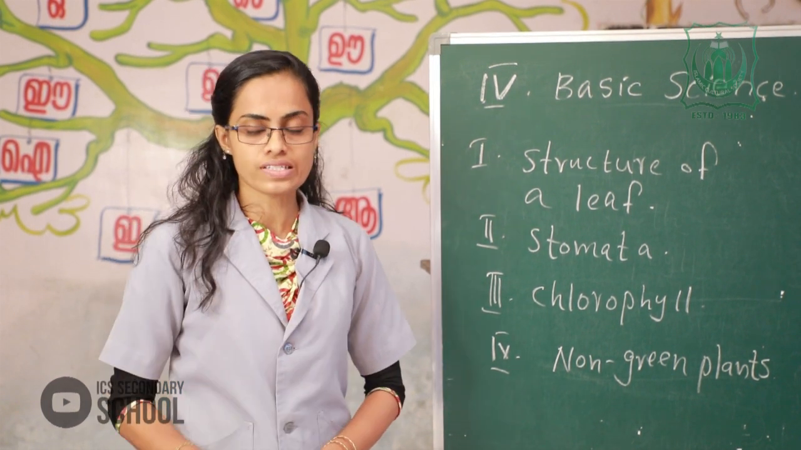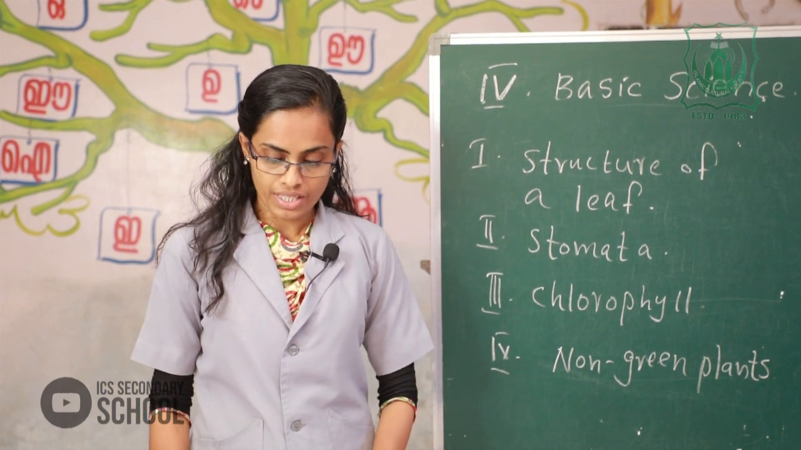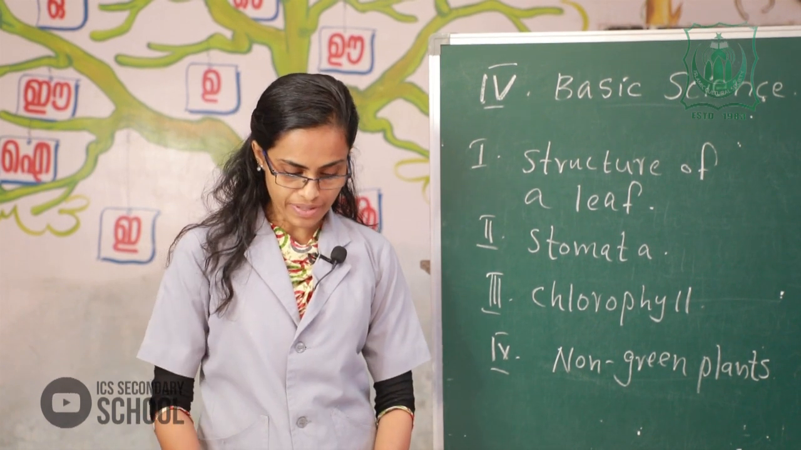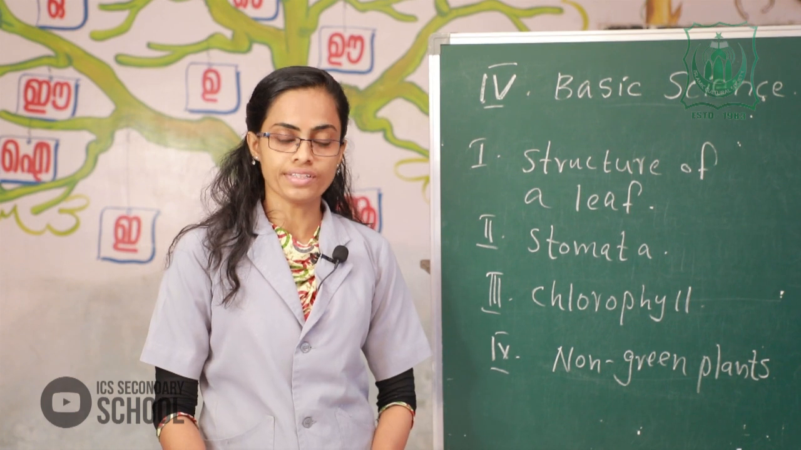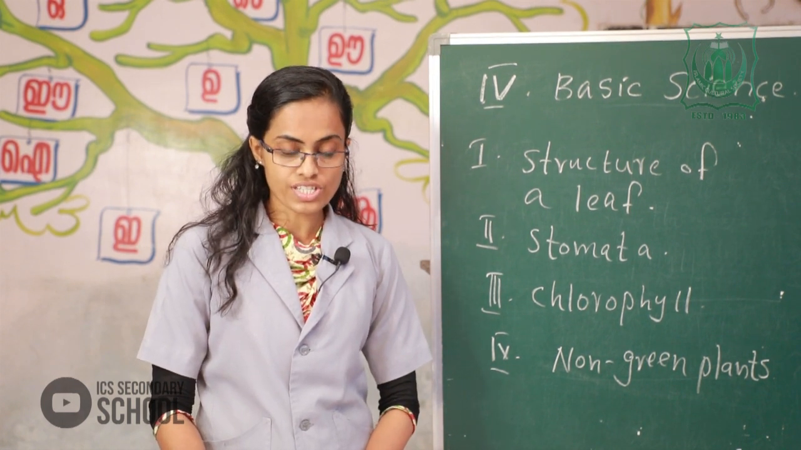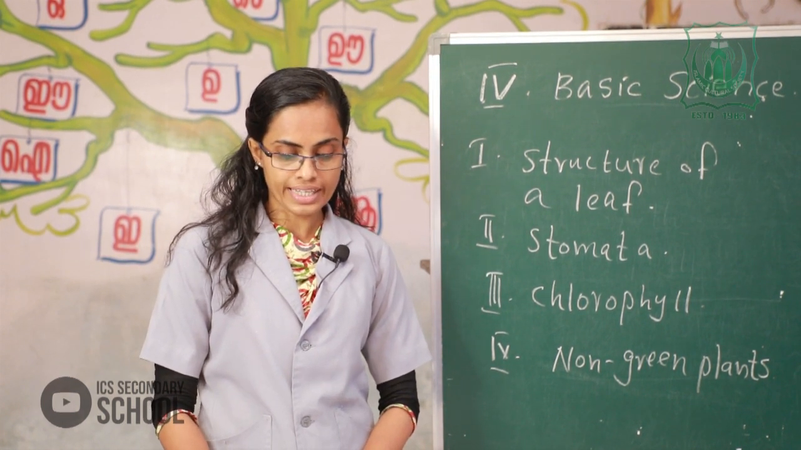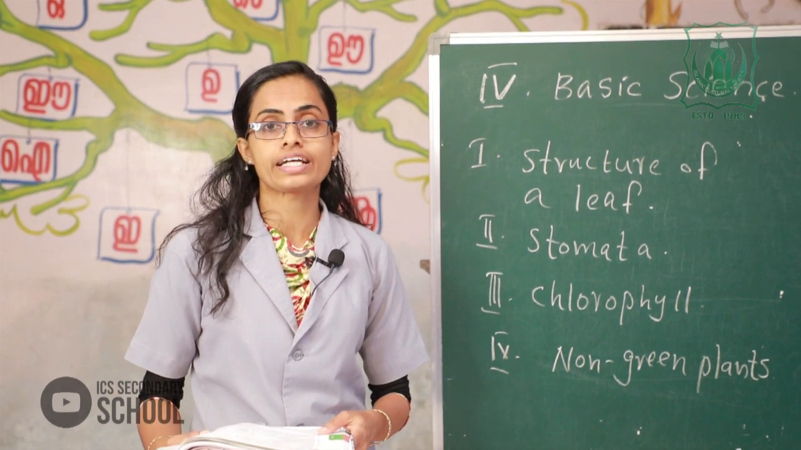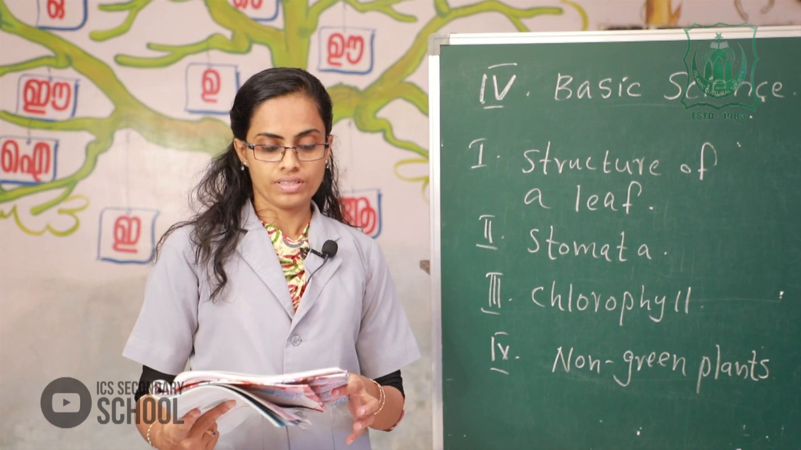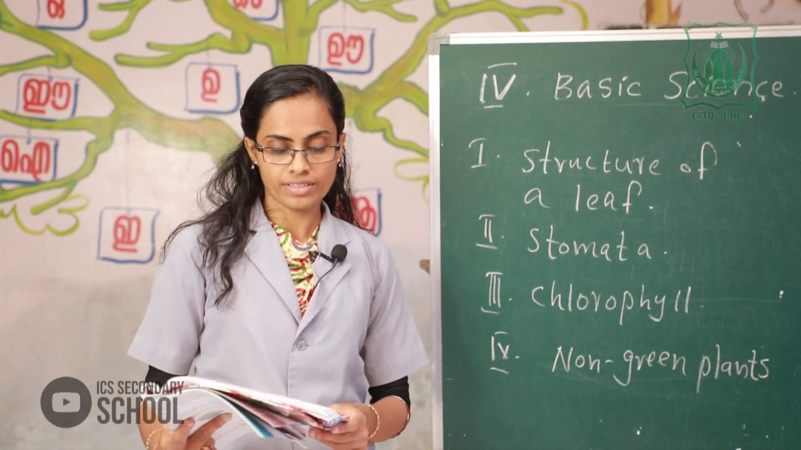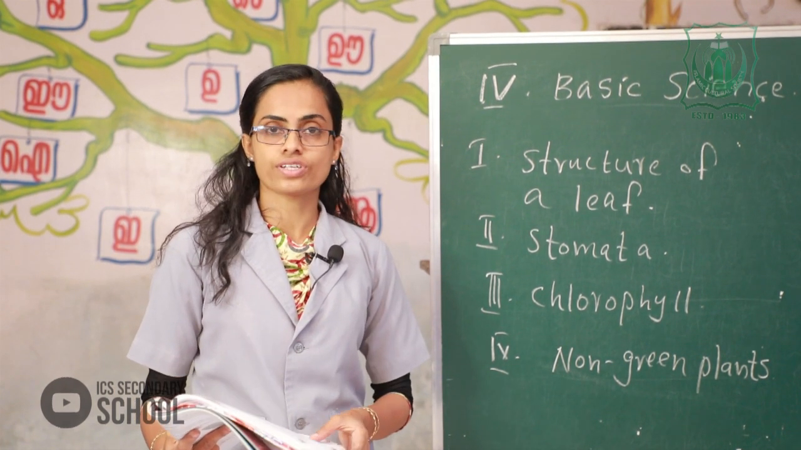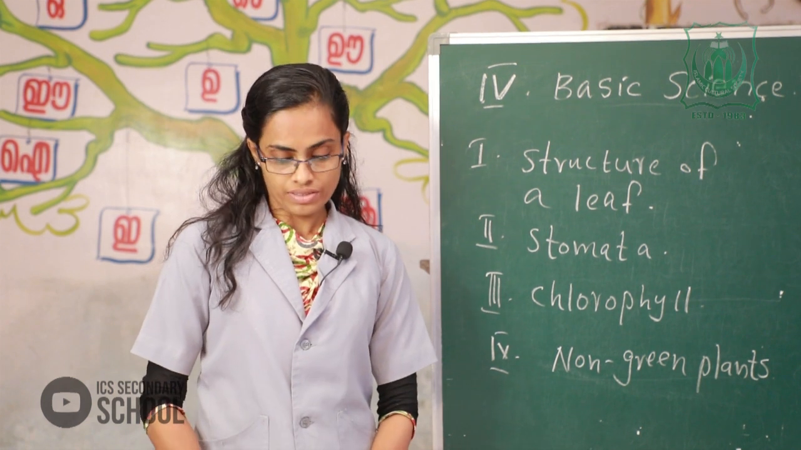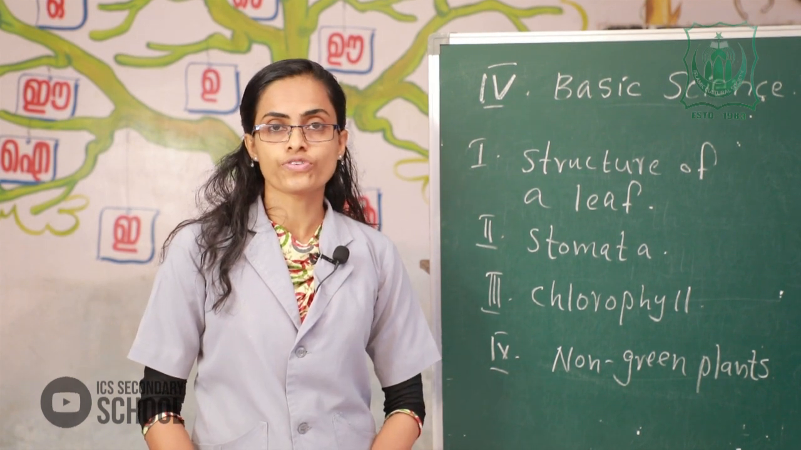Okay. Then I give some work in your textbook, activities, page number 114. Learn the A part, the correct answers, and the B part, match the columns. Then all of you study well and do this work for the next class.